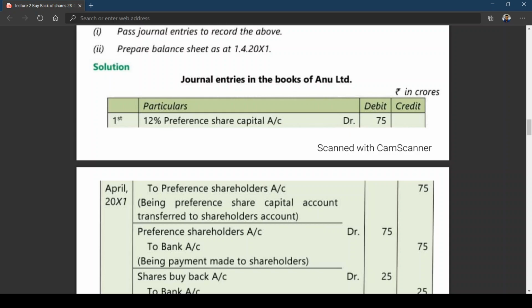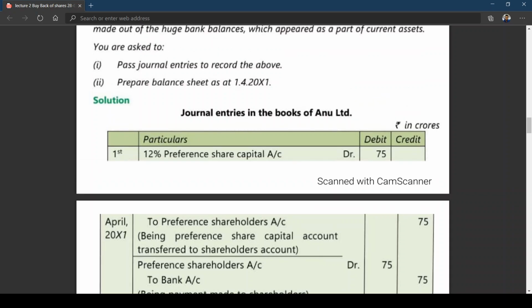Now you are making payment. Obviously, who will be receiving the money? Preference shareholders. The entry will be preference shareholders account at R2, to bank account. What narration will we write? Being payment made to shareholders.